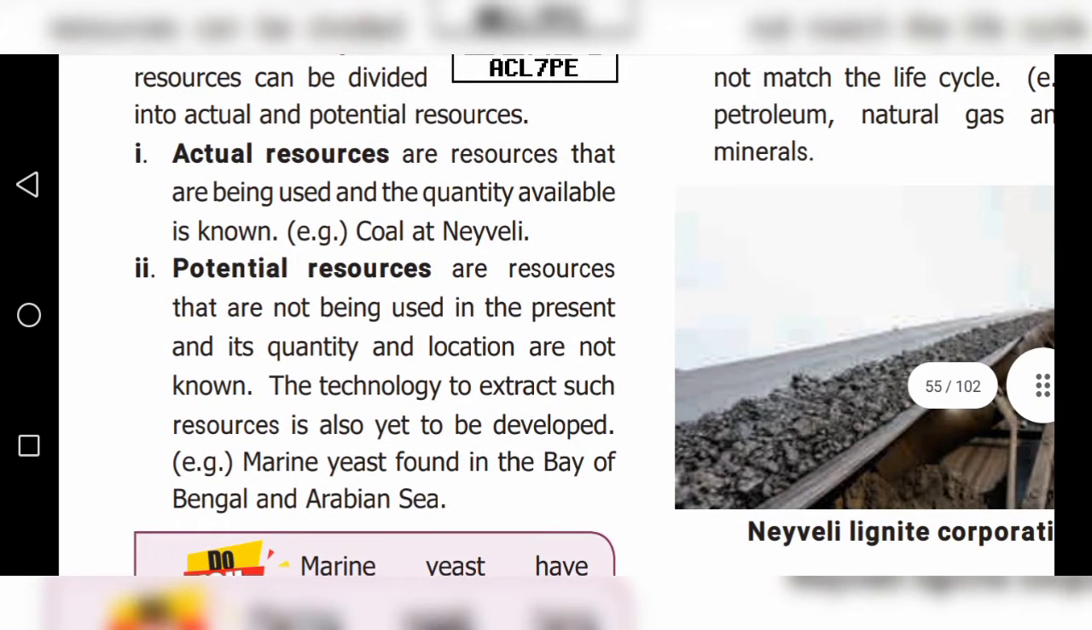Next one, potential resources. Potential resources are resources that are not being used at present, and their quantity and location are not known. The technology to extract such resources is also yet to be developed. Example, marine yeast found in the Bay of Bengal and Arabian Sea. Marine yeast is one of the potential resources.